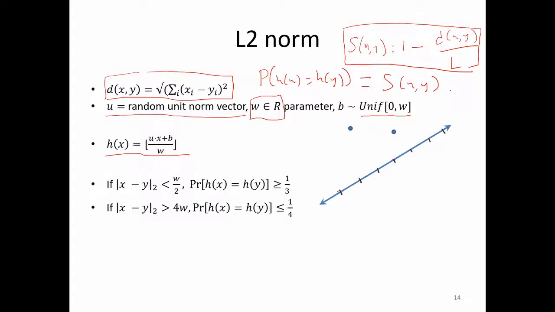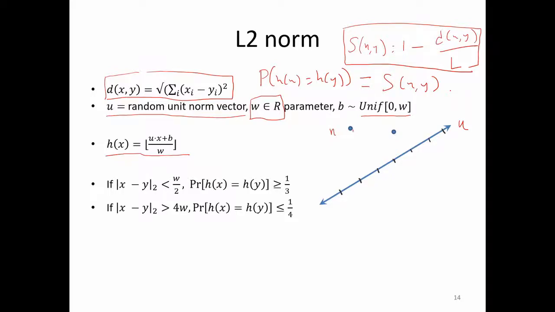This picture sort of clarifies this. Suppose this is your u direction, and this is your point, let's say x.